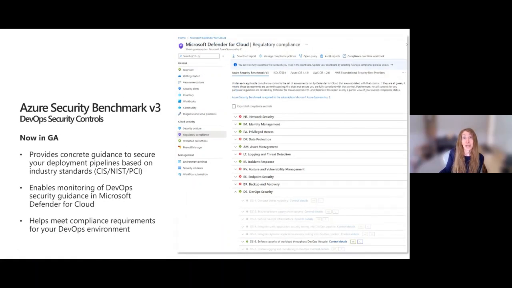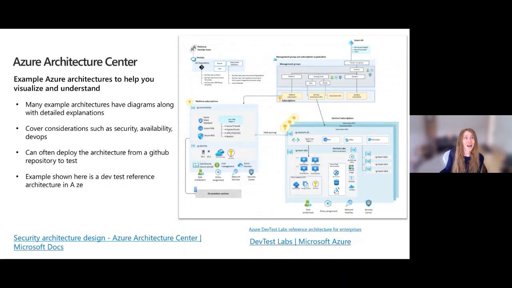And I mentioned the Azure Security Benchmark, so it actually has an explicit section now on DevOps security. You'll see things like enforcing security of the workload throughout the entire lifecycle, and it'll tell you how to do that. So you can see that. And quickly, the Azure Architecture Center is good for getting an idea of architecture-level security, but I have a link here for DevTest Labs.